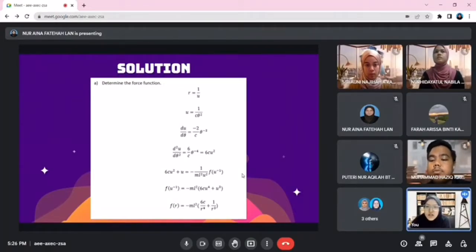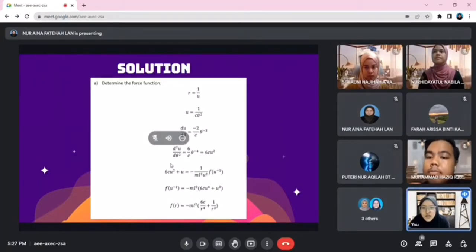The solution is we know the formula r equals 1 over u. So from the question, we substitute u equals 1 over c theta squared. Then we differentiate the first time, du over d theta. Then we differentiate again. We got 6 over c theta to the power of negative 4. Then we got 6cu squared. From the equation d squared u over d theta squared plus u, we substitute into it.